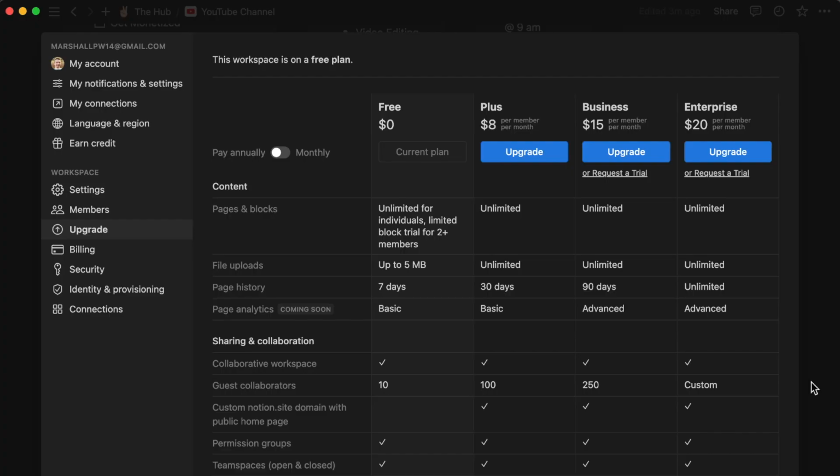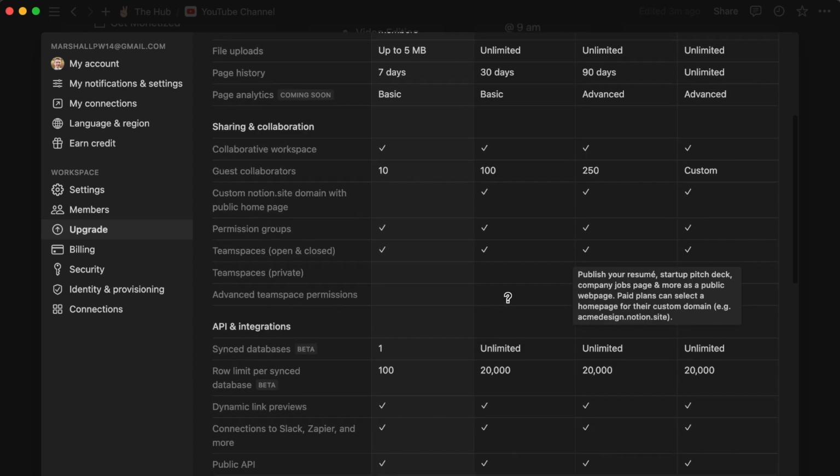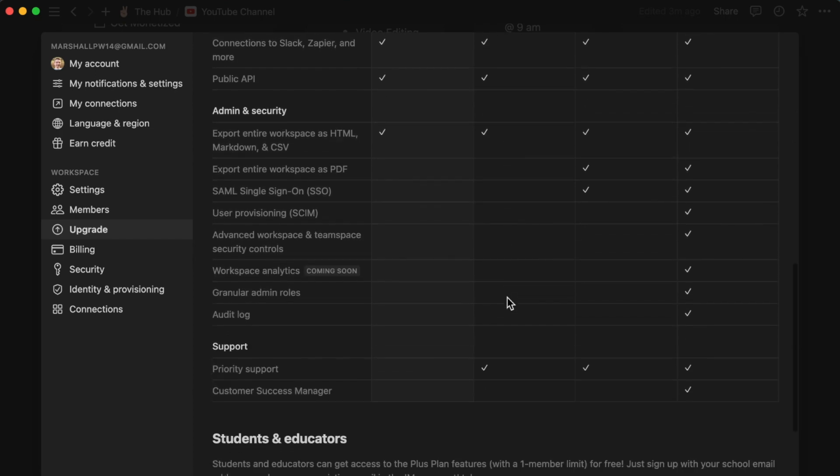I've used stuff like Monday.com, which is great, and a bunch of other tools, but normally you have to pay for it or get some sort of free trial. Notion does have upgraded features. Right now I have the free one, which has worked just great for me. But if you want a little more power, you can get Plus, which is only $8 a month, and you get unlimited file uploads, page history for 30 days, and a bunch of different collaborators, plus other great features that are not included with the free plan.